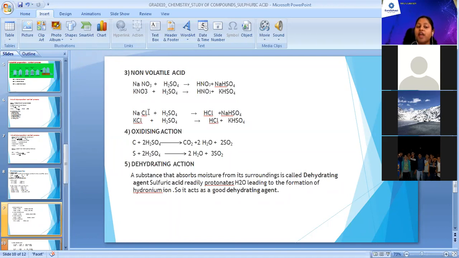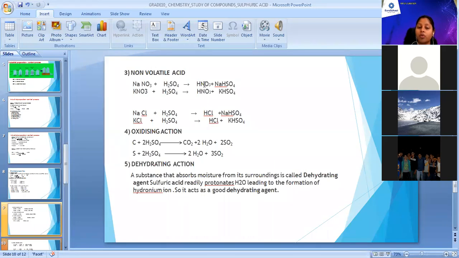Same way, when it reacts with sodium chloride and potassium chloride, it produces HCl with formation of bisulfate salts of sodium and potassium. The reason for studying this reaction is just to understand why we use concentrated sulfuric acid in preparation of nitric acid and HCl: as it's a non-volatile acid with a very high boiling point, it can replace the acid, and in preparation we can get volatile acids like nitric acid and hydrochloric acid.